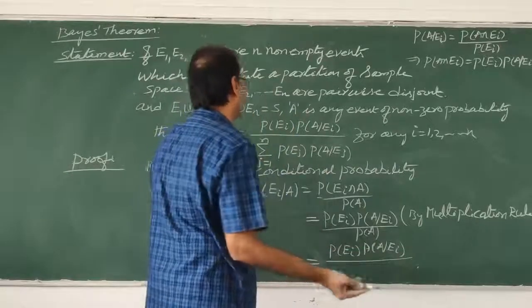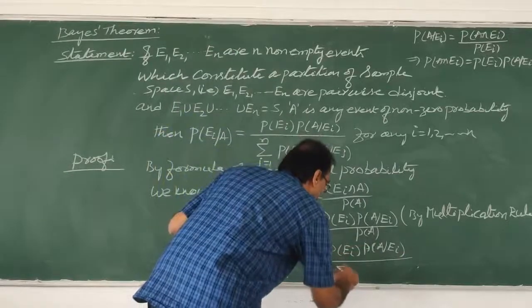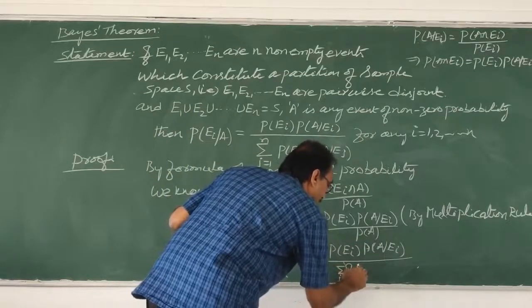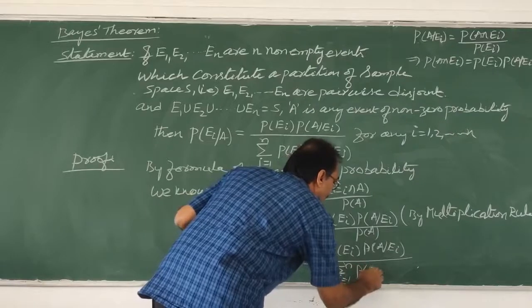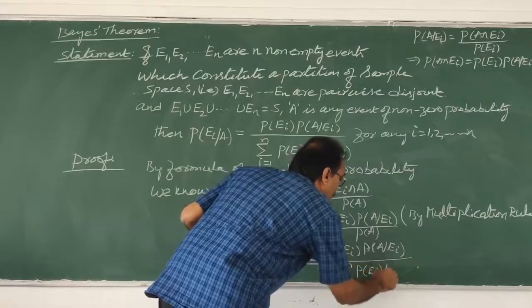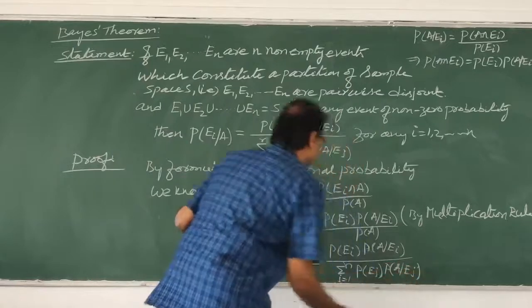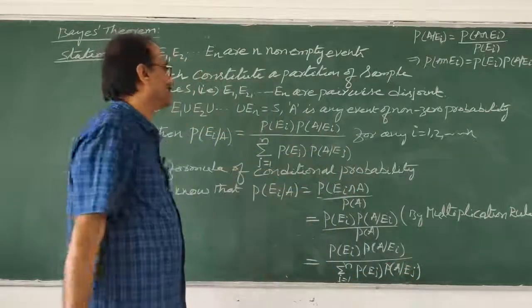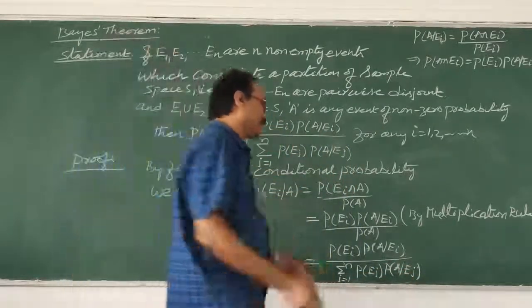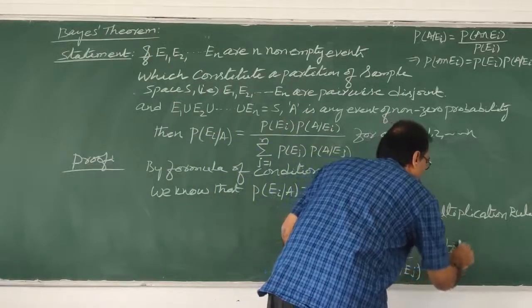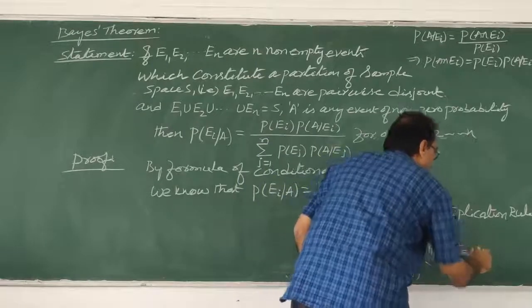Total probability means sigma j equal to 1 to n, probability of Ej into probability of A given Ej. Correct or not? We already proved this. How we got it? We write down by total probability theorem.